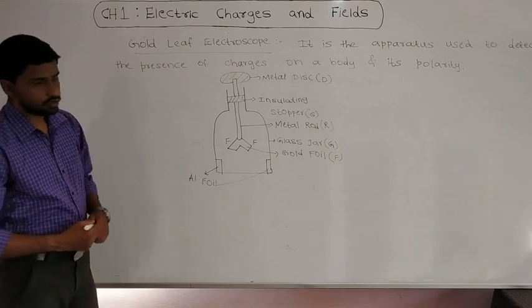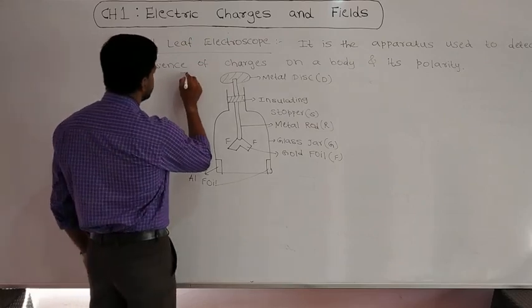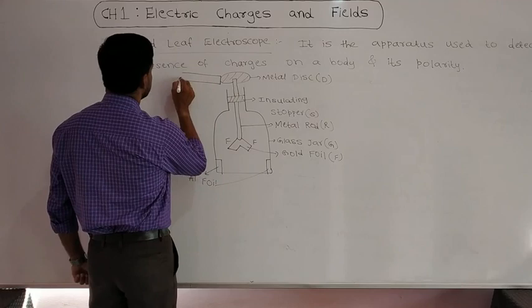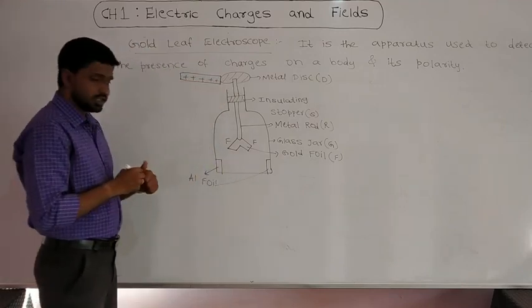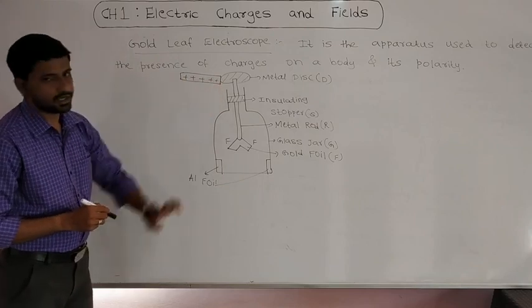Now what I am going to do is take one positively charged body, and I am going to touch this positively charged body with the metal disc.